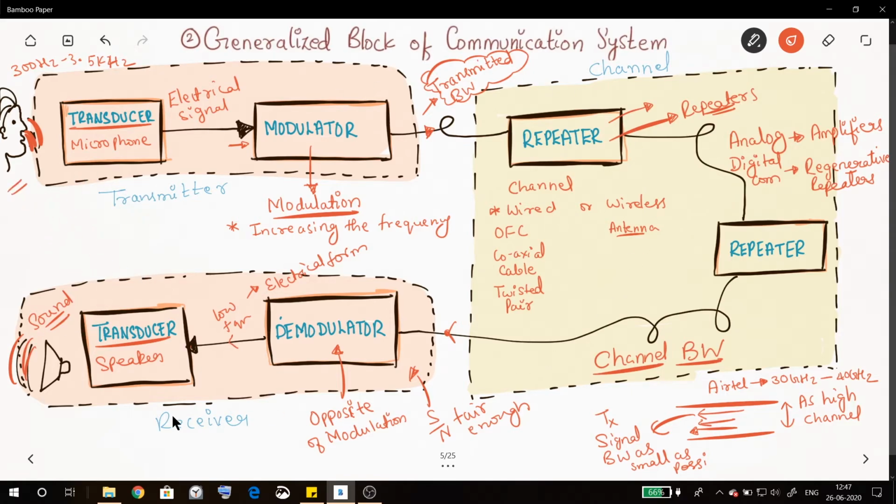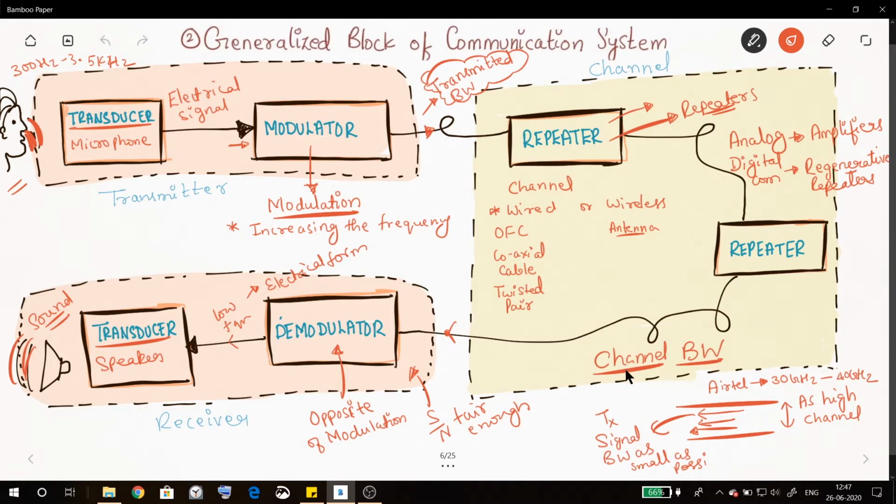So this is the whole process: from the transmitter, how the signal goes to the channel, how it comes to the receiver, what two main operations happen at the receiver, and then how we get and consume the information.